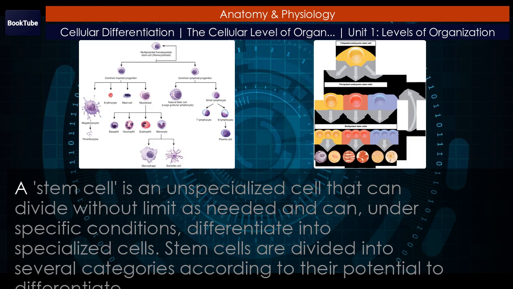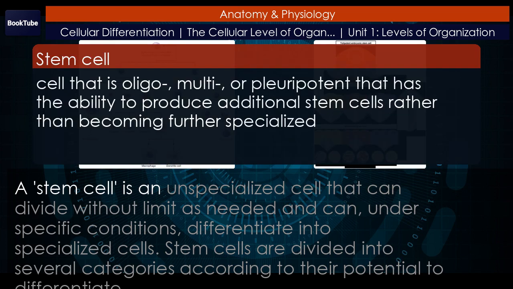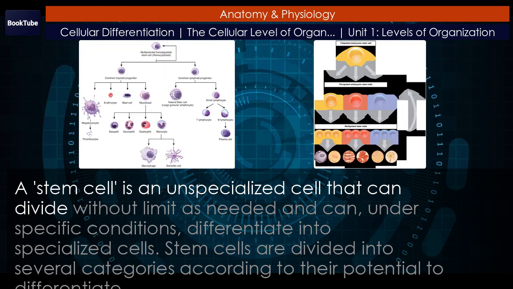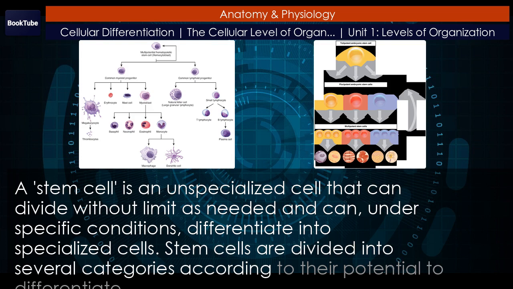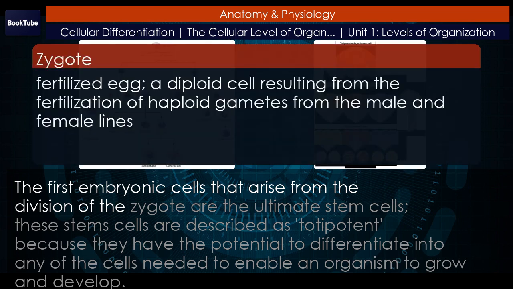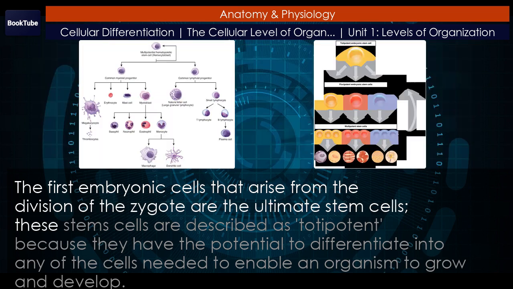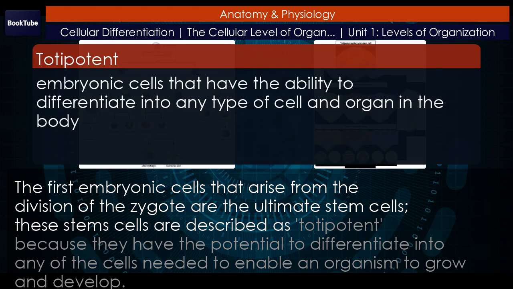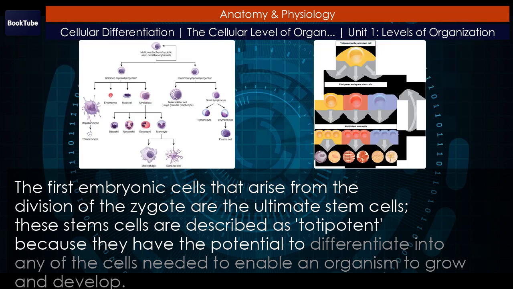Stem cells. A stem cell is an unspecialized cell that can divide without limit as needed and can, under specific conditions, differentiate into specialized cells. Stem cells are divided into several categories according to their potential to differentiate. The first embryonic cells that arise from the division of the zygote are the ultimate stem cells. These stem cells are described as totipotent because they have the potential to differentiate into any of the cells needed to enable an organism to grow and develop.